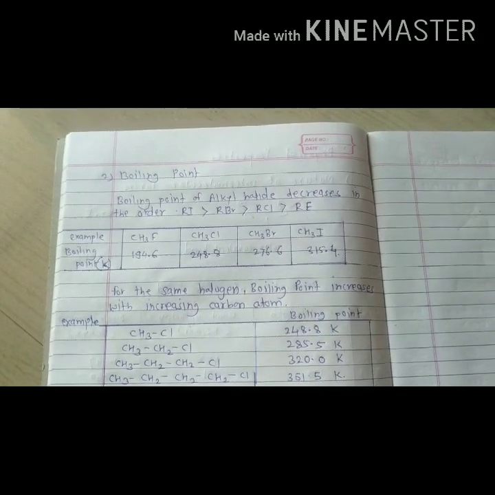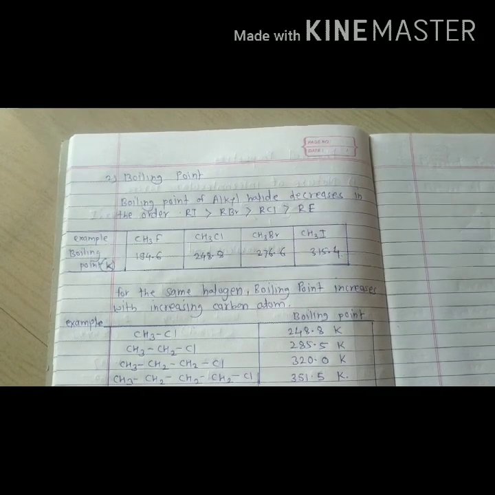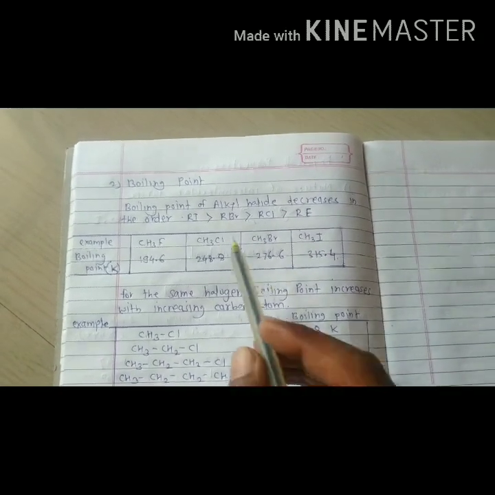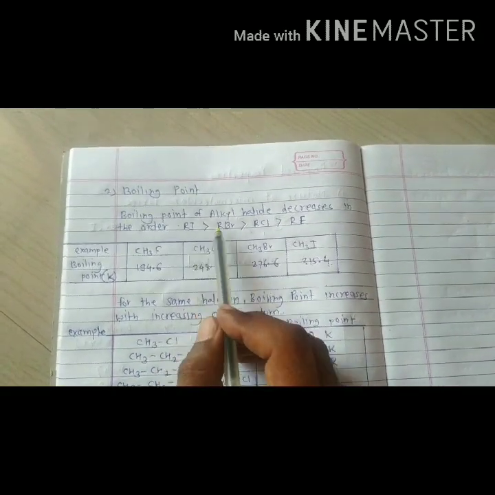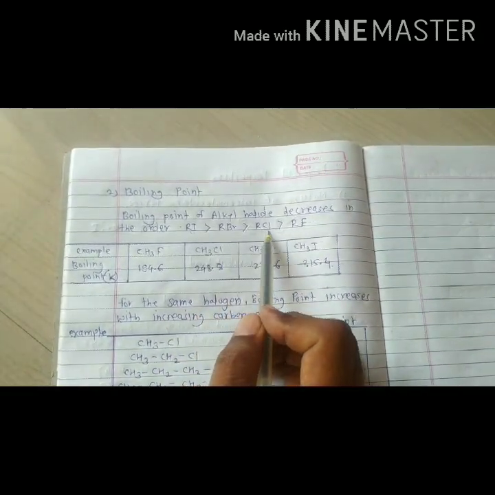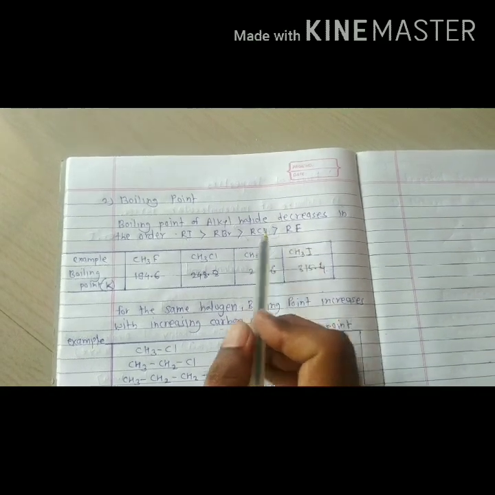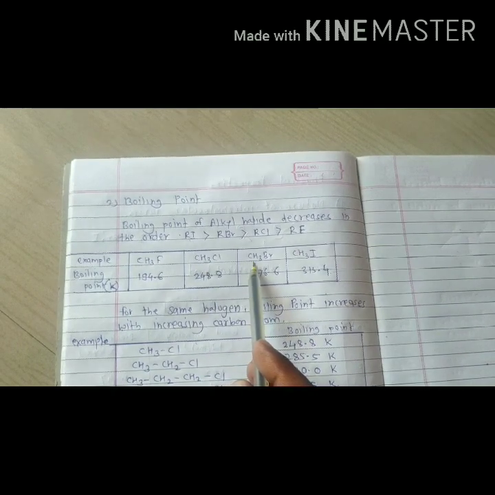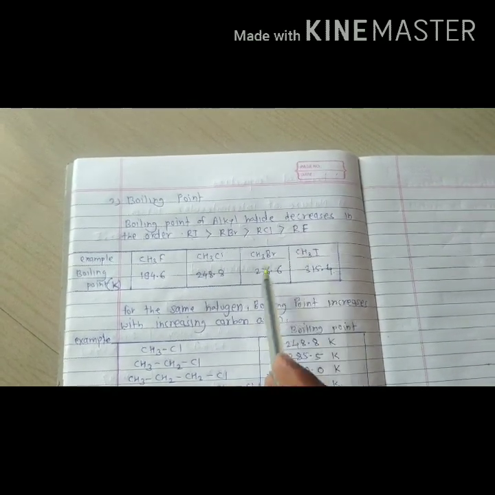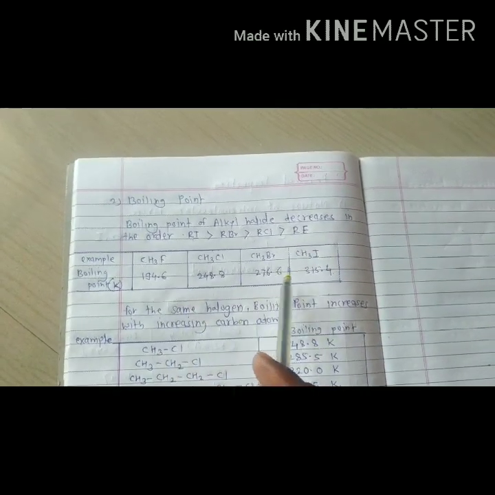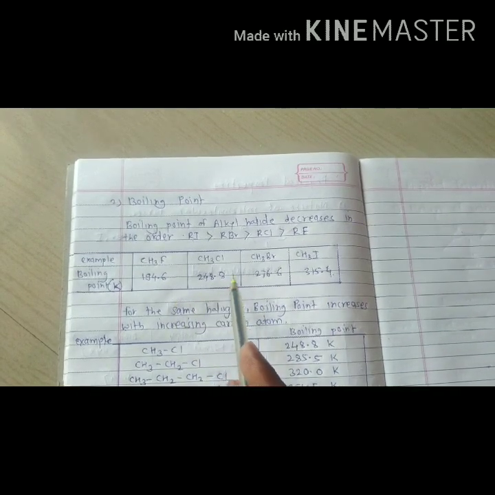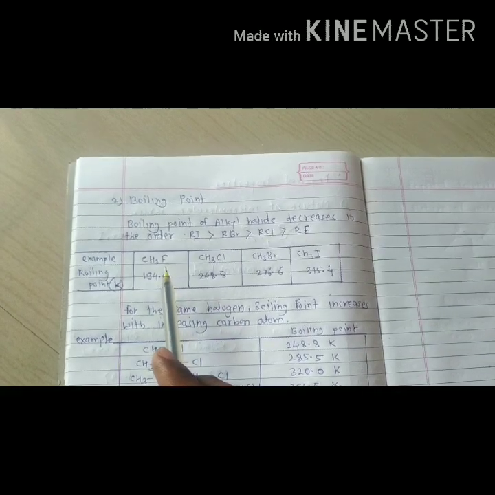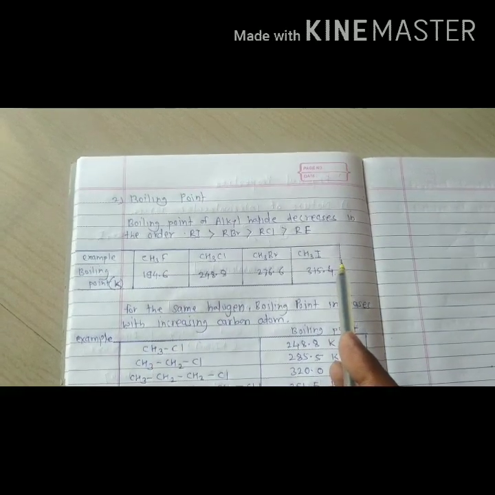The boiling point of alkyl halides decreases in the order alkyl iodide, alkyl bromide, alkyl chloride, alkyl fluoride. For the given example, methyl fluoride, methyl chloride, methyl bromide and methyl iodide, the boiling point increases. The boiling point increases from alkyl fluoride to alkyl iodide.